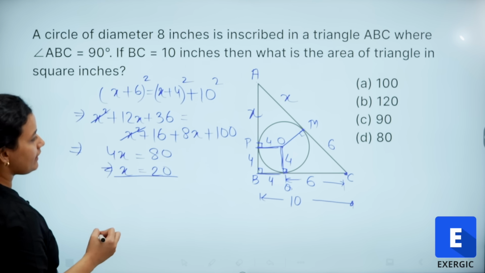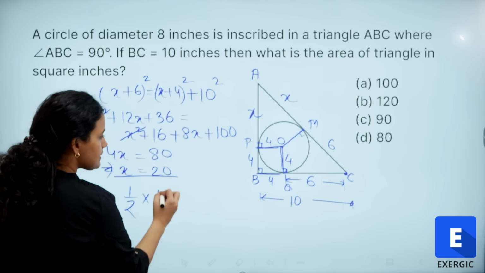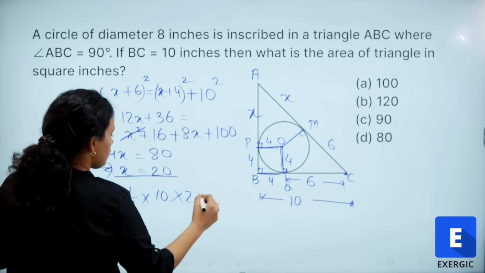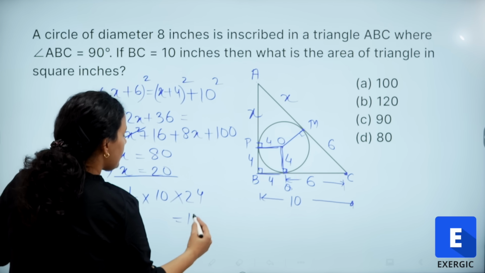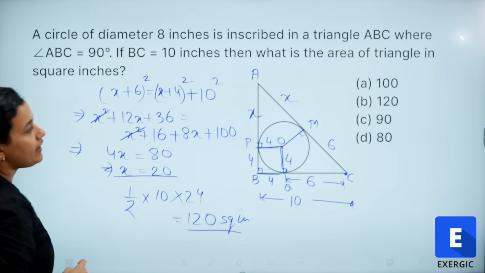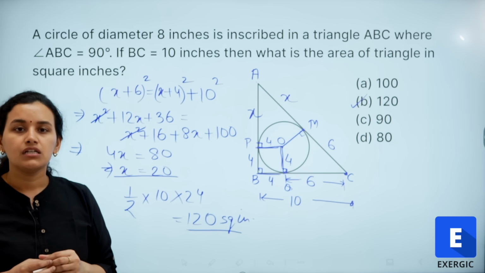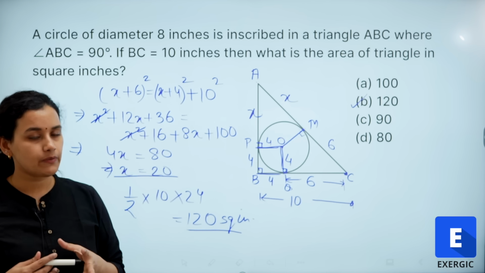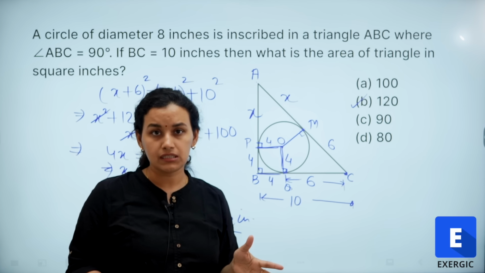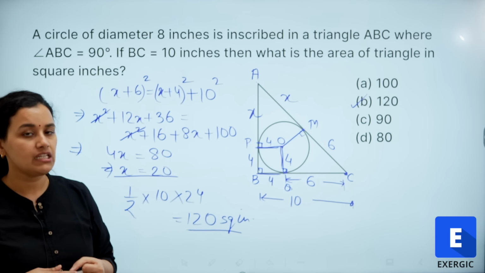What do I want to find out? Area of the triangle, right? So, area of the triangle is going to be half into the base into the height. Height is 4 plus x or 24. So, my required answer is going to be 120 square inches. Once you draw the figure, the question is very, very simple. And these are some basic properties of circles, right? If you know them, you will be able to solve the questions very easily.